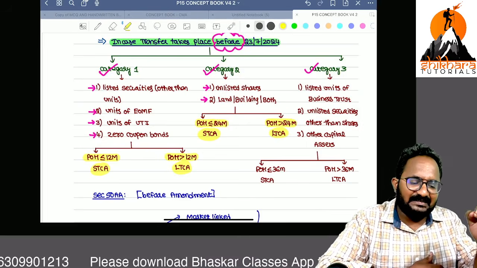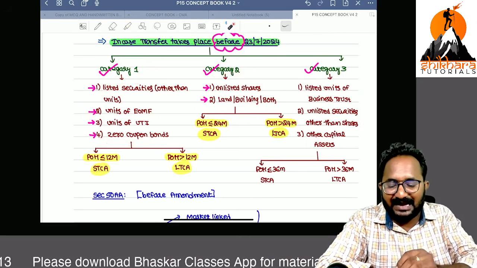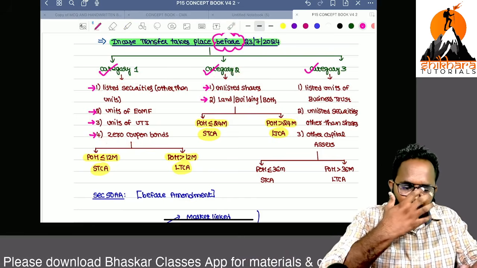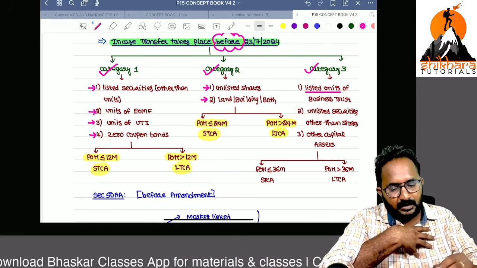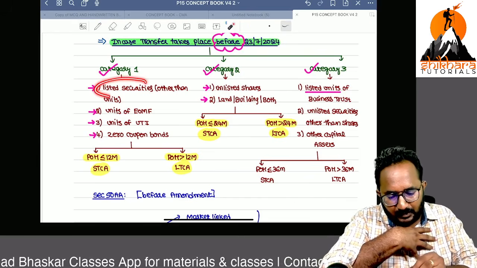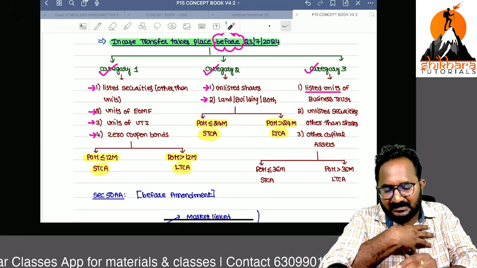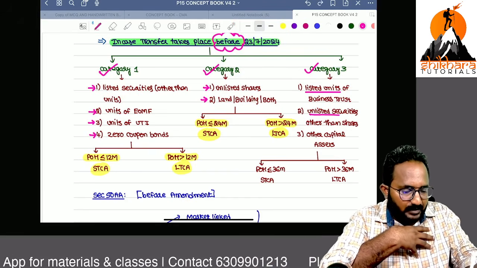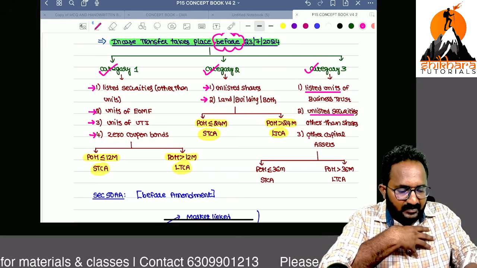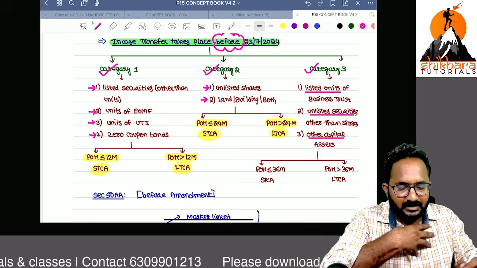Category 3: simply all other capital assets not covered in category 1 and category 2. Listed units of business trust are here, listed securities covered. Then what about unlisted securities? Yes, they are covered here. Any other capital asset like plant and machinery, etc., all are covered in category 3.